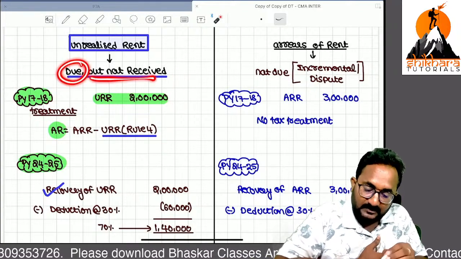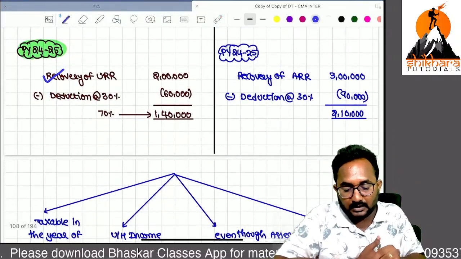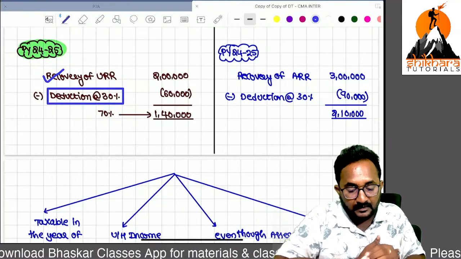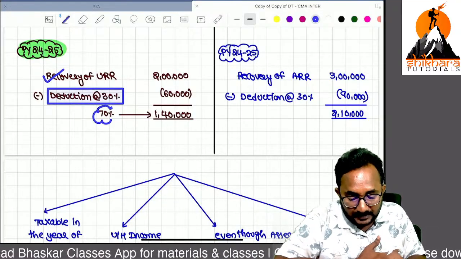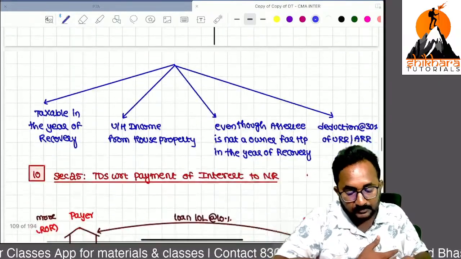Due but not received, yes, we are reducing. If that is received, we give the tax treatment in the year of recovery: that is taxable, but 30% we can give as deduction. Out of the amount, 70% is taxable.